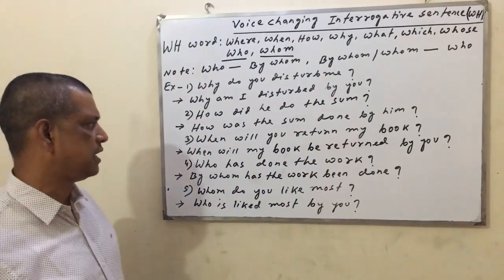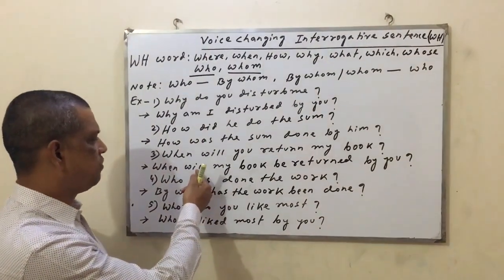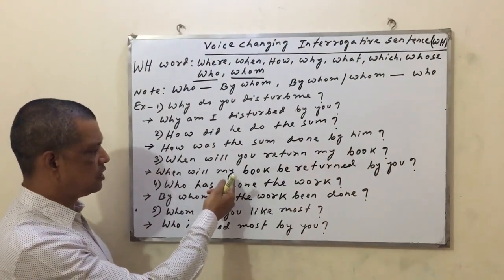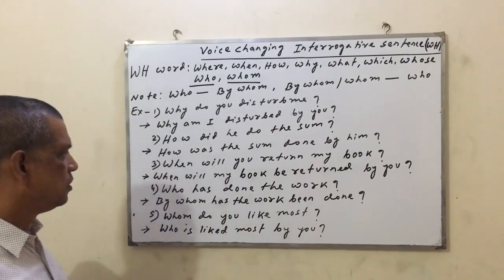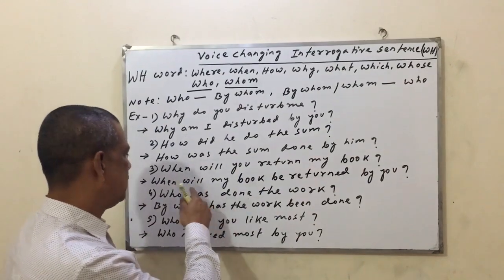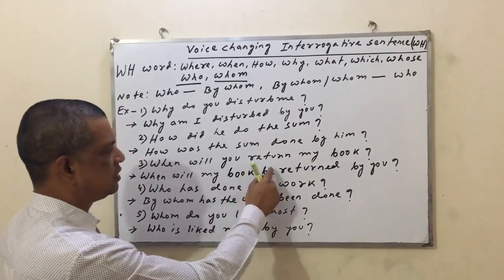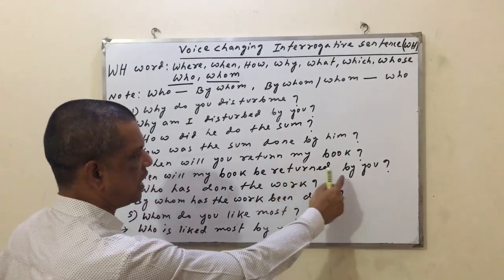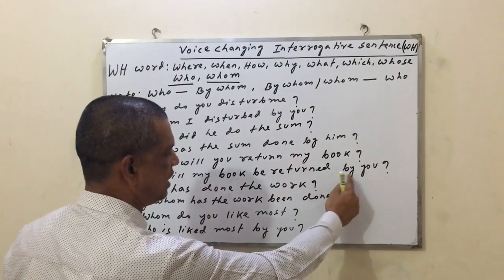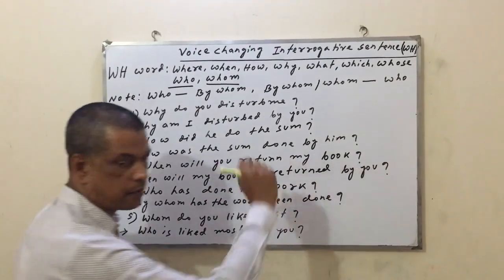But for an interrogative sentence, you have to use the auxiliary verb before the subject form, then you have to use be. That I have written here, when will my book be. The third step, verb past participle returned, and fourth step, preposition by, and last of all, you have to change the subject form into object form.